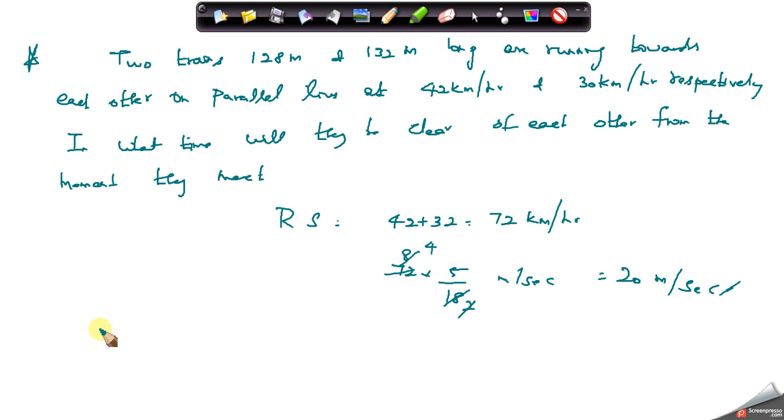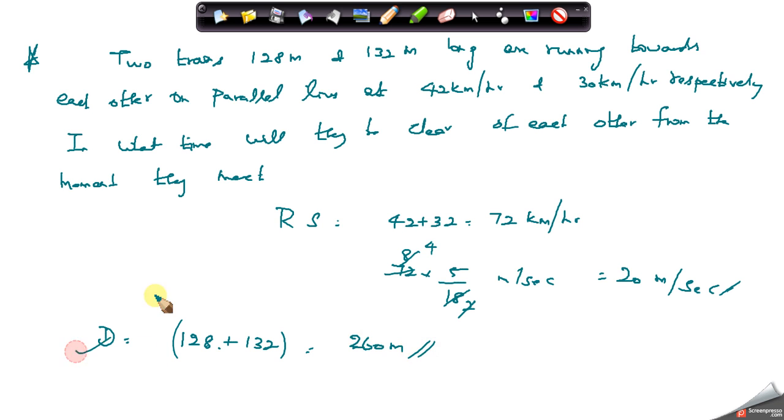The distance covered in passing each other is given by, like distance formula, right? Speed is equal to distance by time taken. The distance in passing each other is given by adding the lengths of the trains, 128 plus 132 meter in this case, that is equal to 260 meters.